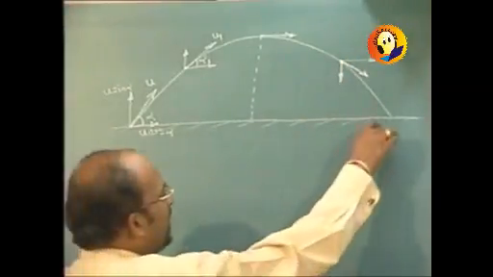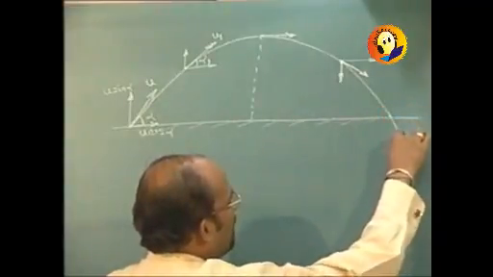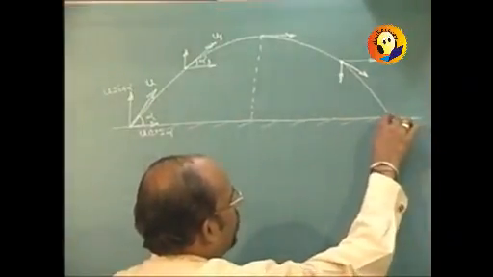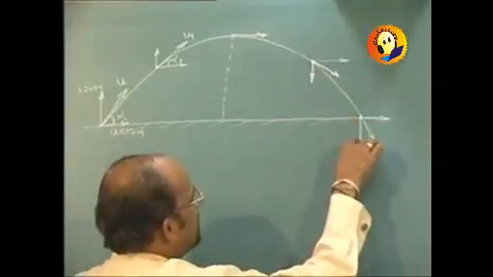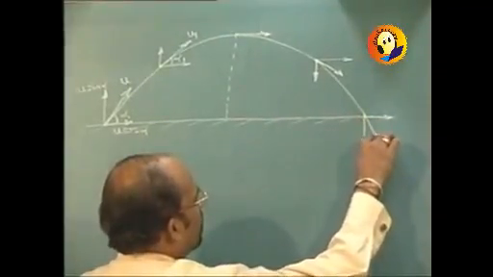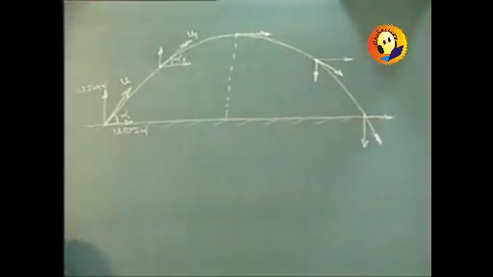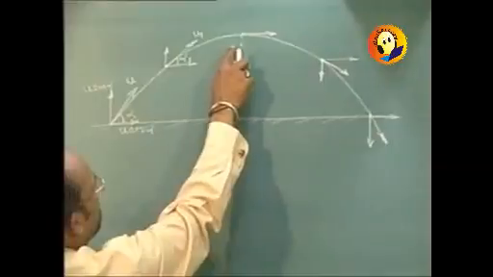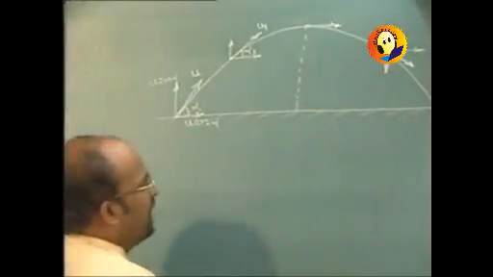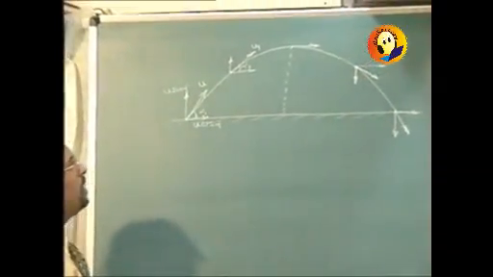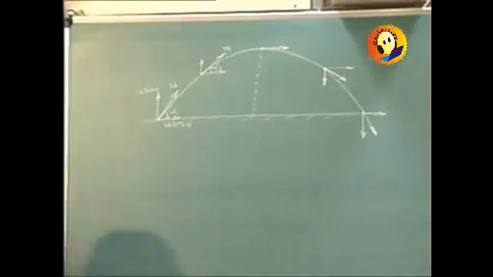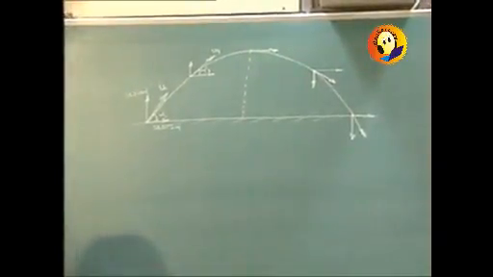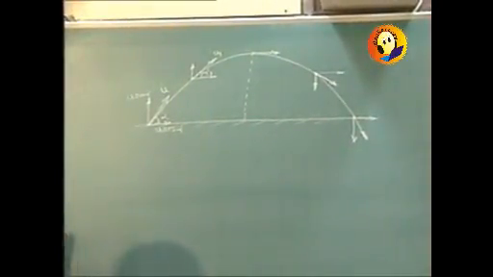And then when it hits the ground, even at that time we can calculate the velocity, its horizontal component as well as its vertical component. Now the observation over here is that when the object is moving, every time the horizontal component is towards right, whereas the vertical component is changing direction.